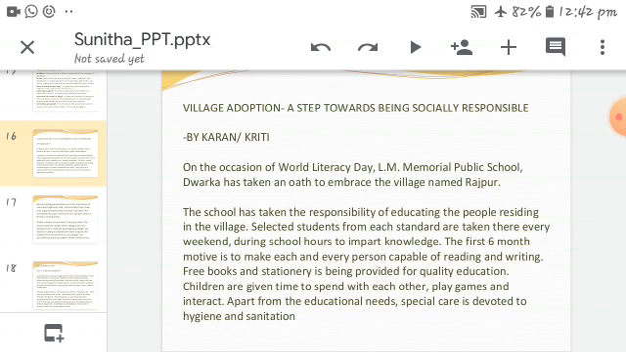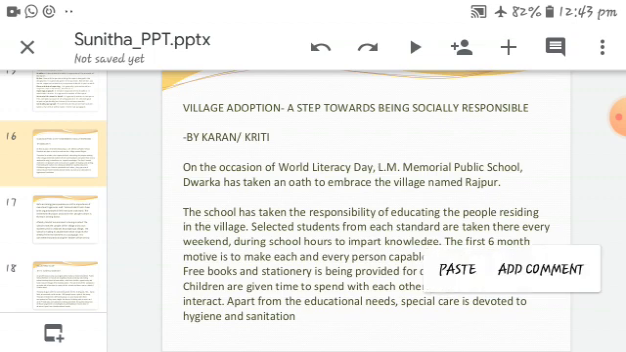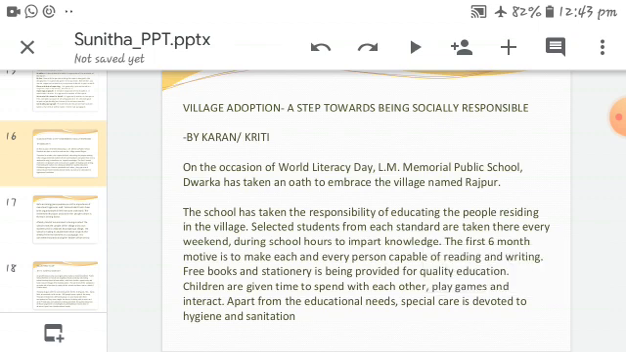The first 6 months' motive is to make each and every person capable of reading and writing. And free books and stationery are being provided for quality education. Children are given time to spend with each other, play games, and interact. Apart from the educational needs, special care is devoted to hygiene and sanitation. So in the first paragraph, it is explaining that the school has taken the responsibility of educating the people